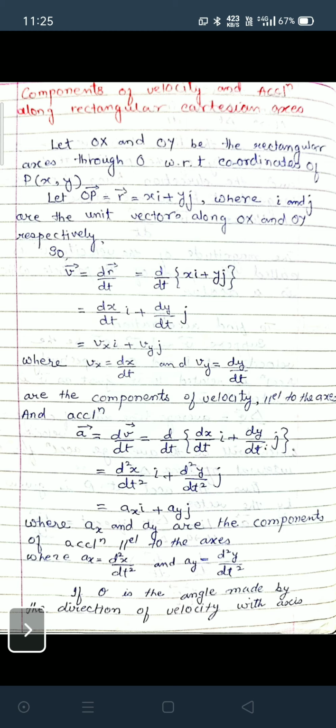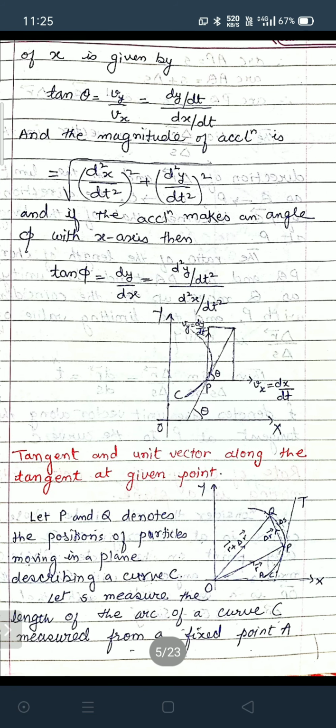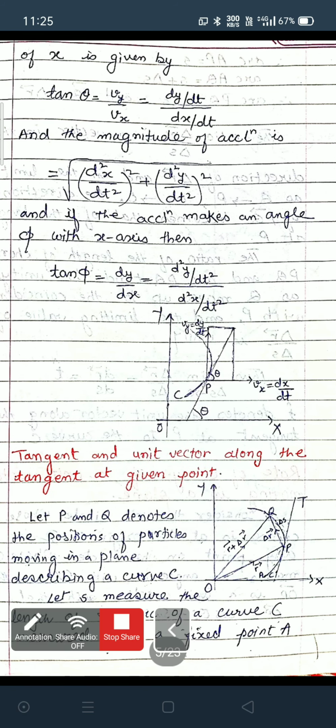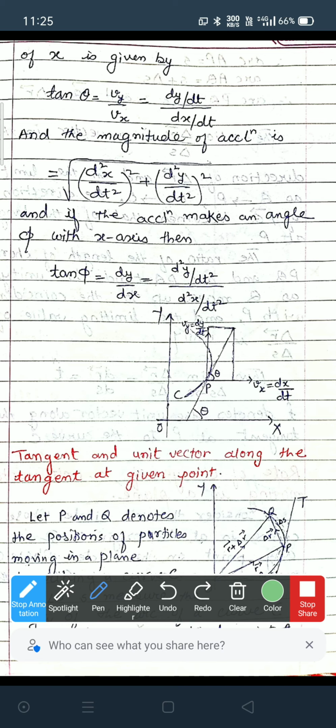If theta is the angle made by the direction of velocity with the x-axis, then tan theta is equal to vy by vx, and that means dy by dt upon dx by dt, or this is dy by dx. And the magnitude of acceleration is equal to the square root of (d2x by dt square) whole square plus (d2y by dt square) whole square.